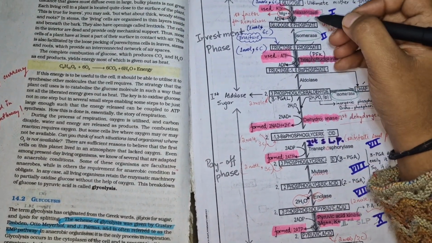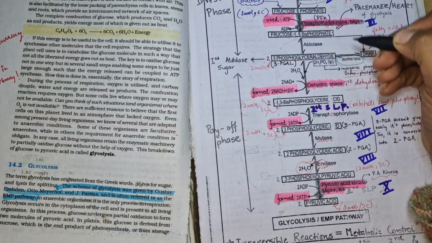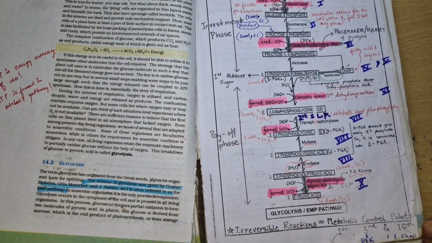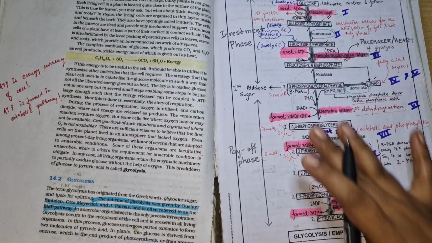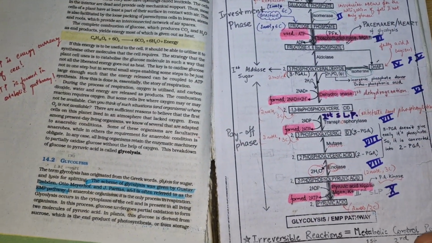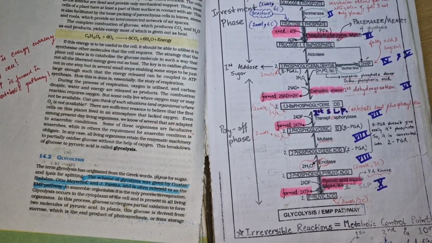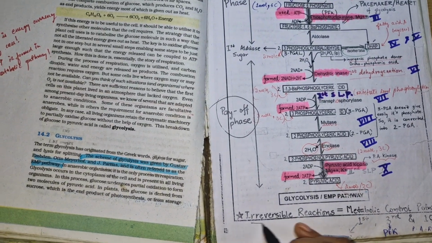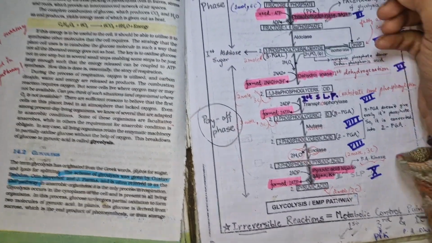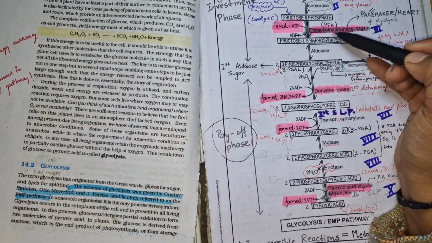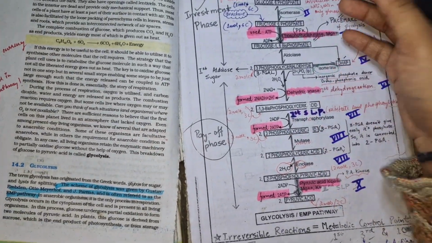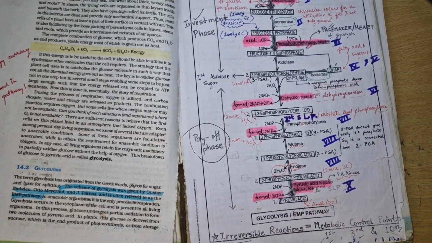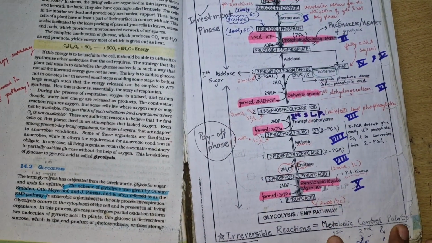So the major enzymes included are hexokinase, phosphofructokinase, and then here pyruvic acid kinase. These are the important enzymes I'm telling you about. You can also take a screenshot for this. This is a very easy way to remember. Okay, this is the preparatory phase, this is the investment phase, and the irreversible reactions are the 1st, 3rd and 10th, and the pacemaker enzyme is phosphofructokinase, which is used in the 3rd step of glycolysis, and this occurs in the cytoplasm, and it is also known as the EMP pathway, Embden-Meyerhof-Parnas pathway. So I hope that this is now clear to you all.